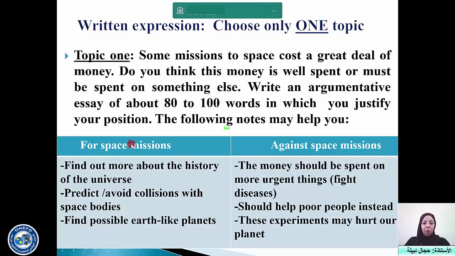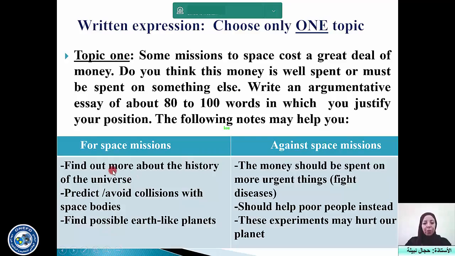Okay? So you write an introduction that should be stated from this topic, and since it is an argumentative text, there are arguments for and there are arguments against. You develop both of them if you need to speak about your position and the position of other people, but if you speak about your position only, you develop only one of them.